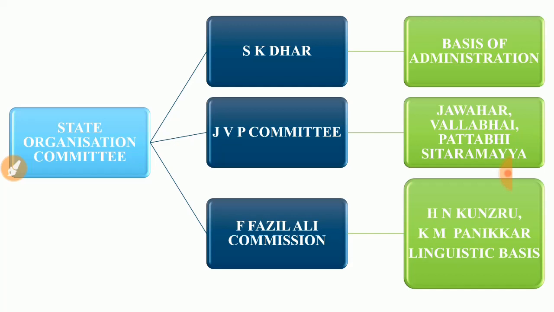That's a good idea. So definitely the Fazl Ali Commission's report, along with Fazl Ali we have H.N. Kunzru and K.M. Panikkar, also suggested this linguistic approach, and the Fazl Ali Commission report was accepted by the government, and they started making states based on language. So those are the important three state reorganization committees and the history.